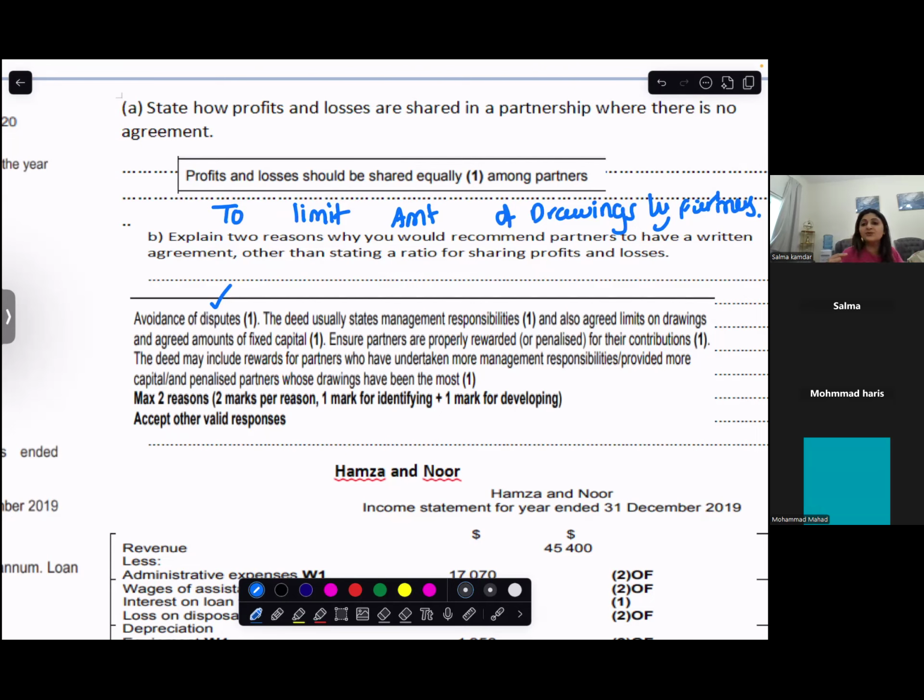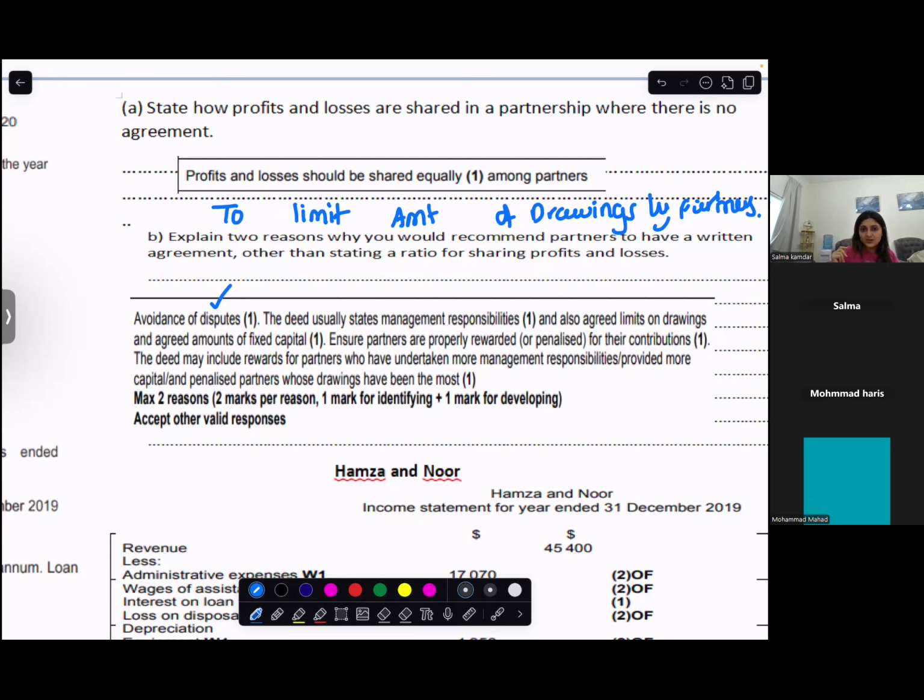So one provision which is normally there in the partnership deed is that there is a limit on the amount of drawings you can do. That means you say you can withdraw 5% of the capital or 10% of the capital, not more than that. Okay, so reasons to have a partnership deed: avoiding disputes, state the provisions for interest on capital, interest on drawings, limit the amount of drawings by partners.